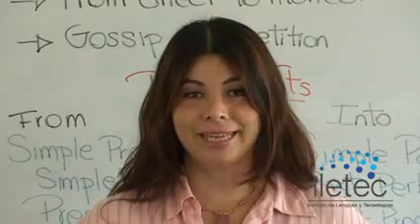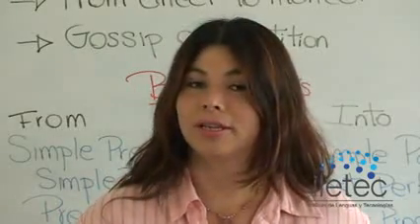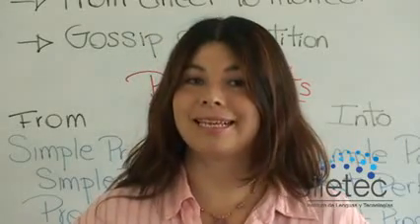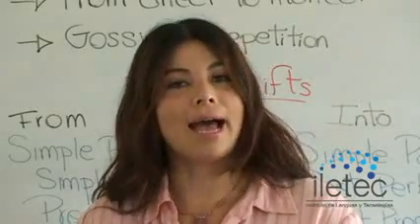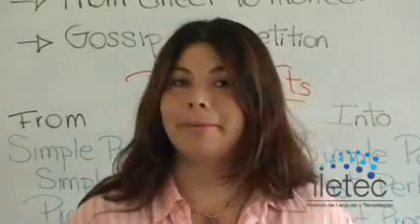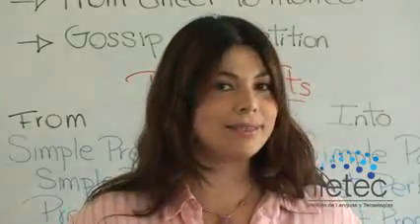A backshift is when I change something into something else. So for example, if I have the direct sentence in simple present, for example, I walk to the park, I have to repeat it, make a gossip, or make the indirect speech in simple past.